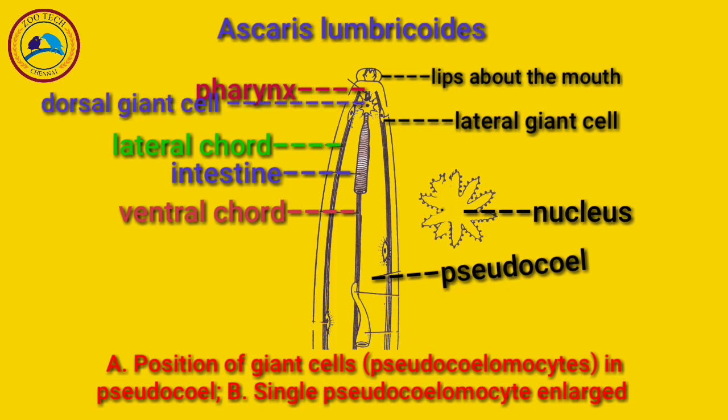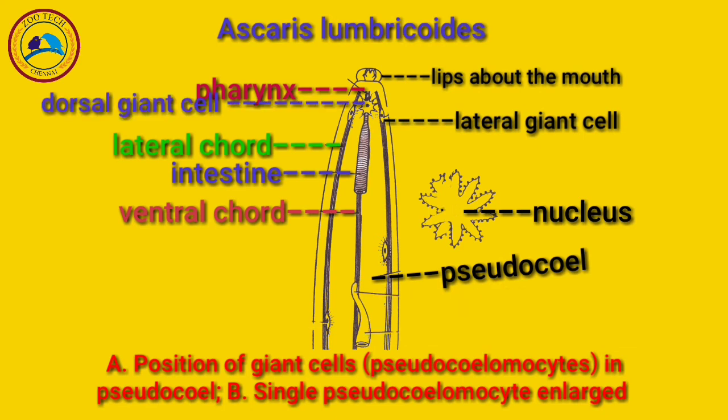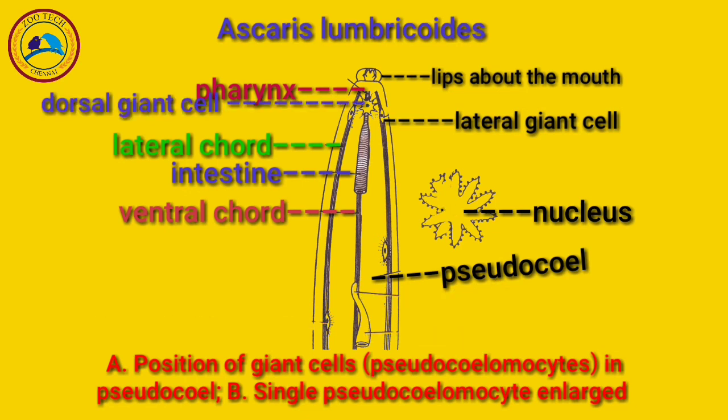The pseudocoel of Ascaris contains 5 giant stellate mesenchymal cells known as pseudocoelocytes, occupying fixed positions.